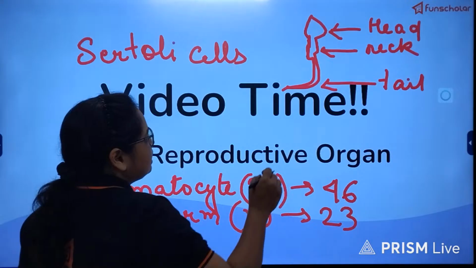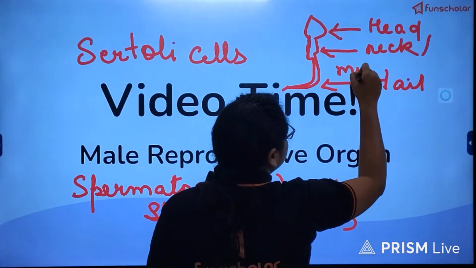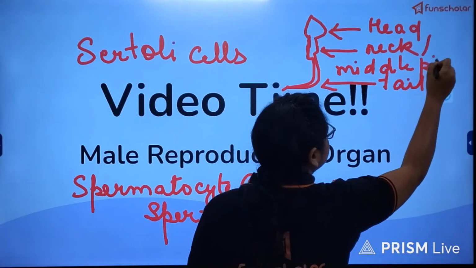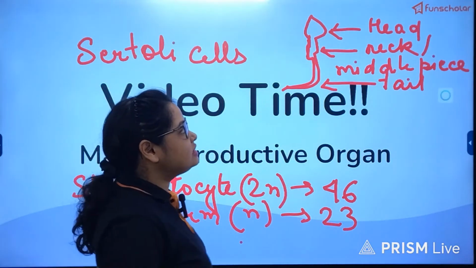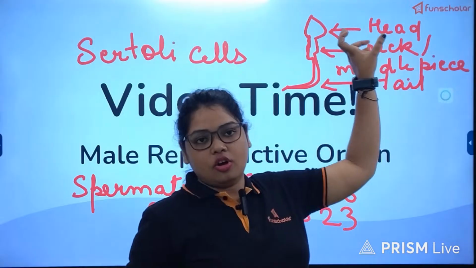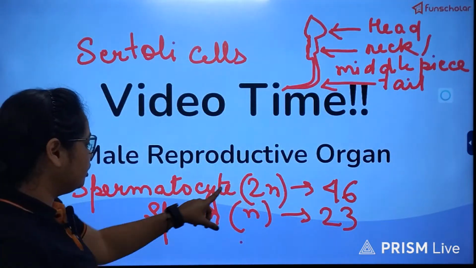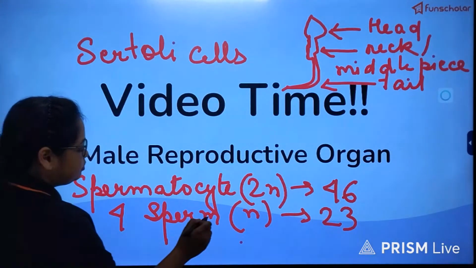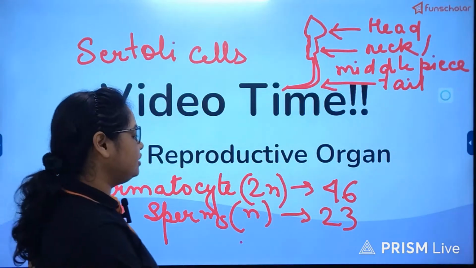In some places, instead of the neck region, it is also mentioned as the middle piece. But whatever it is, it is the head region of the spermatids that is embedded. From one spermatocyte, four sperms are produced as a result of meiosis or meiotic cell division.